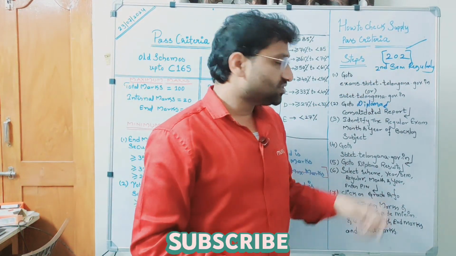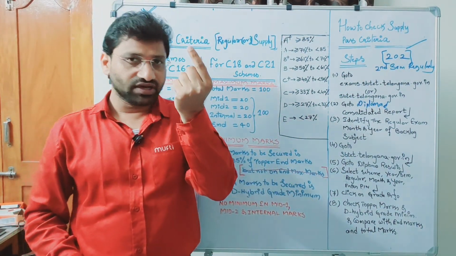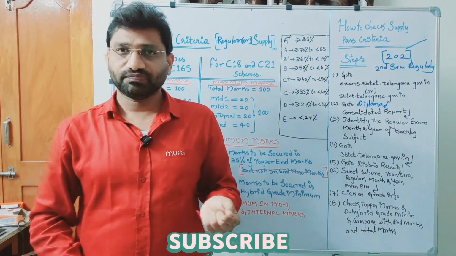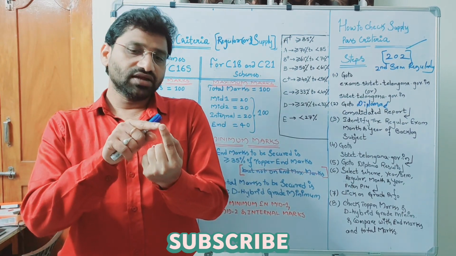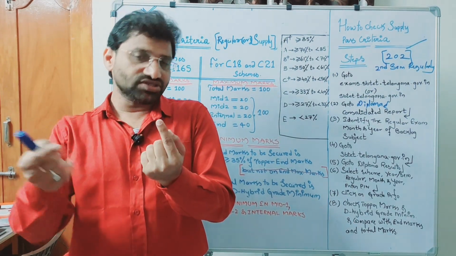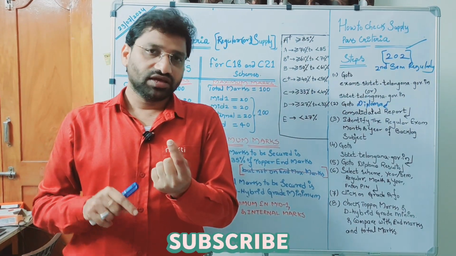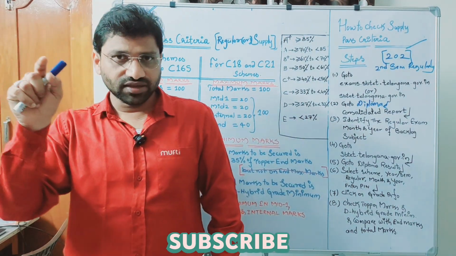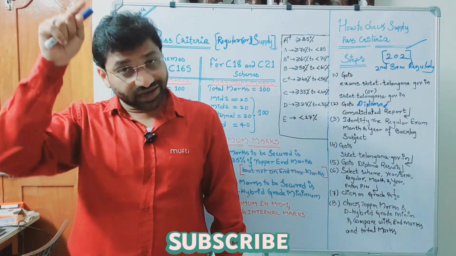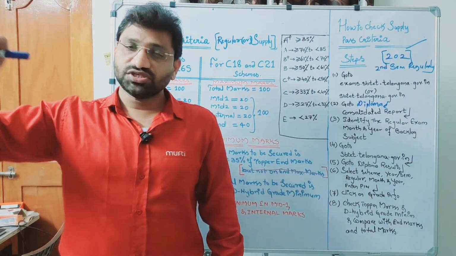Now in the second semester, I think at least one subject is having R. Now see what is the month and year against that R. If any one subject is mentioned as R, that is nothing but you have written that subject regularly.